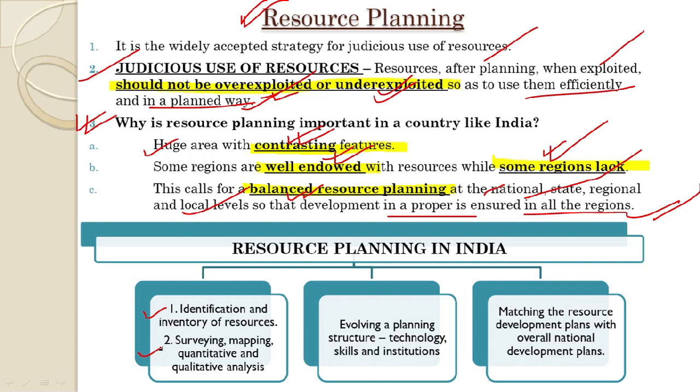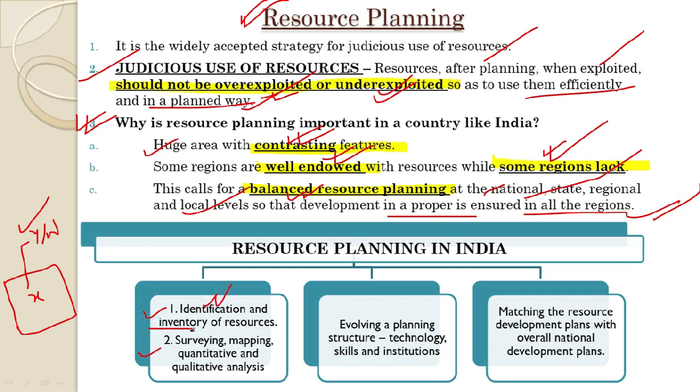Thereafter, surveying and mapping is done, which is also referred to as quantitative and qualitative analysis. For example, if this is a region, then what do we actually do? We first of all identify, let us name this region X, whether there are resources in this region, yes or no. Let us make a checklist. So we found that there are resources in this region. We have identified the resources.